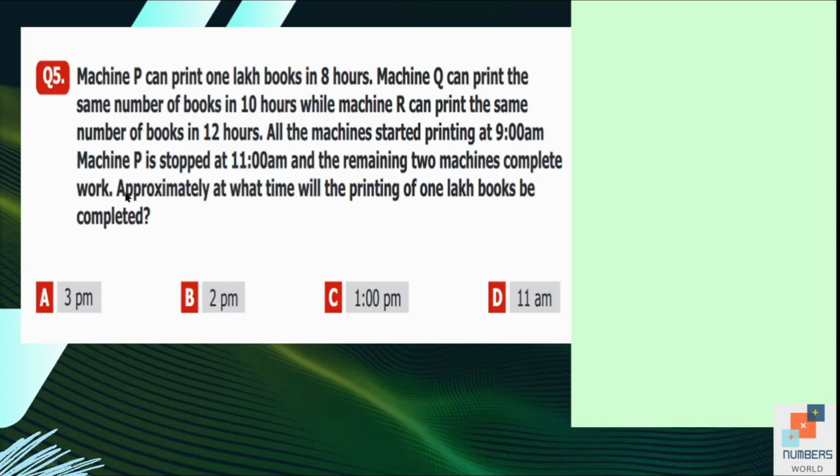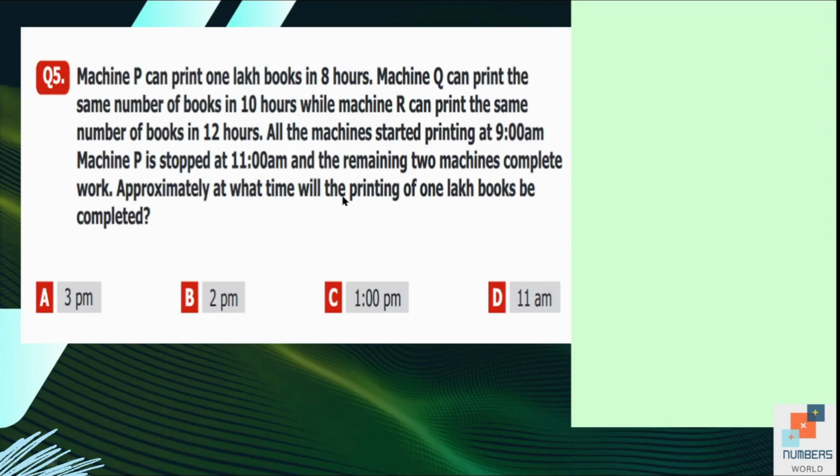Question number 5, machine P can print 1 lakh books in 8 hours. Machine Q can print the same number of books in 10 hours, while machine R can print the same number of books in 12 hours. All the machines started printing at 9 a.m. Machine P stopped at 11 a.m. and the remaining 2 machines complete the work.